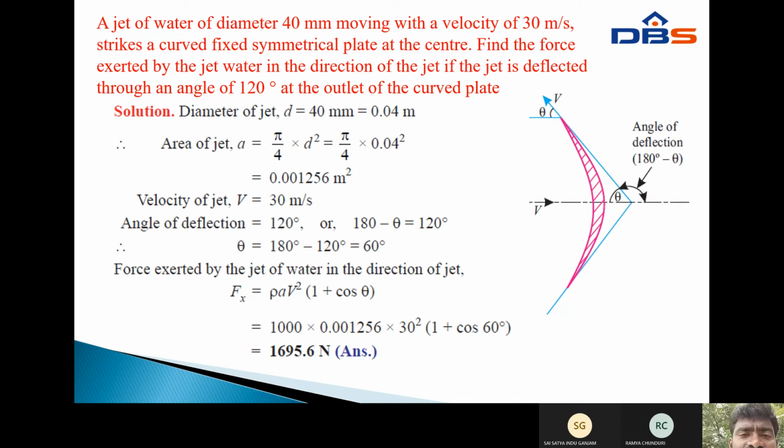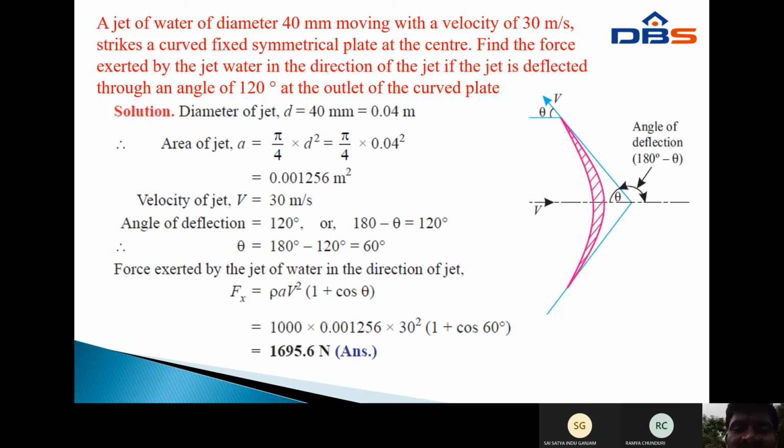Next, the angle of deflection is 120. As shown in the figure, the angle of deflection is 180 minus theta. Theta is given in the problem. Theta equals 180 minus 120, which equals 60.